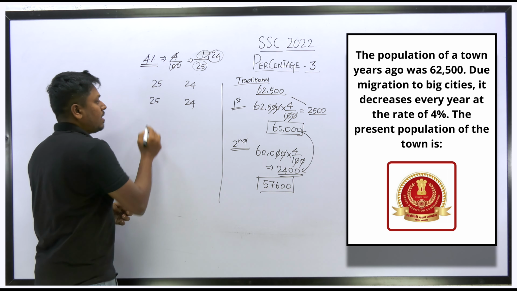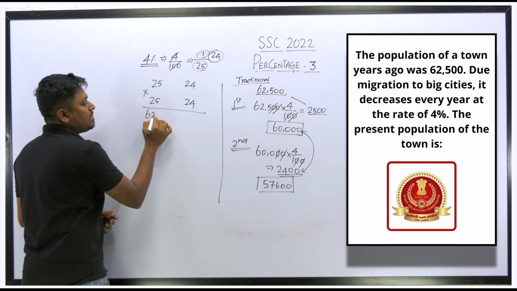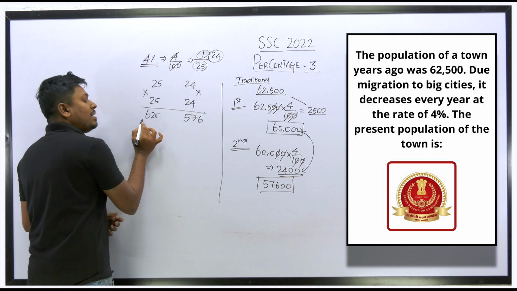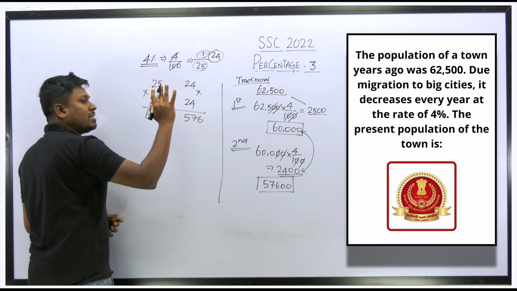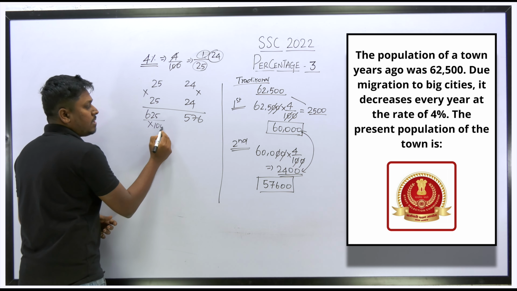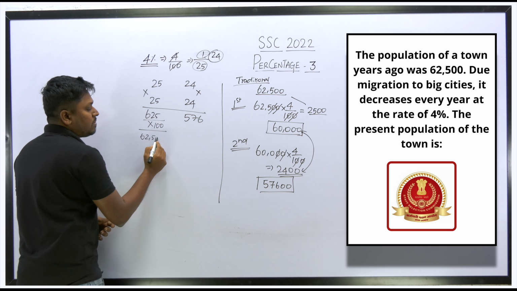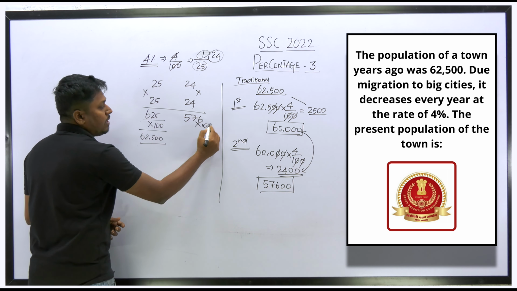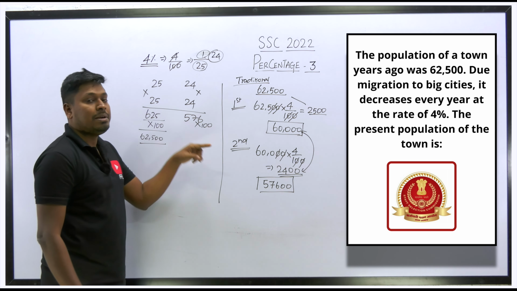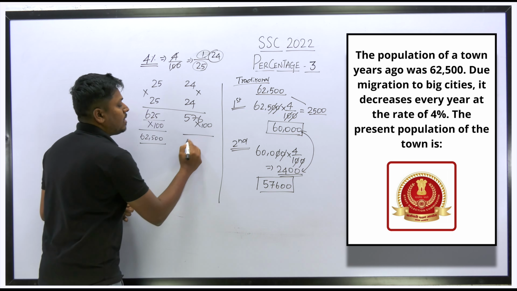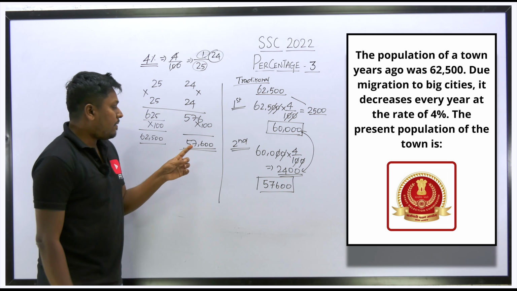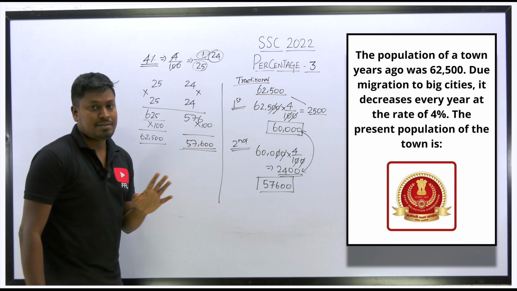So friends, understood or not? Right? So 25 into 25 is how much? 625. 24 into 24 is how much? 576. So the real population of the city, 2 years back, is how much? 62,500. You need to multiply by 100, only then will you get 62,500. Similarly, multiply this also by 100. Here also you need to multiply by 100. So 576 into 100 will be 57,600. So we can say that after 2 years, the population will be 57,600.